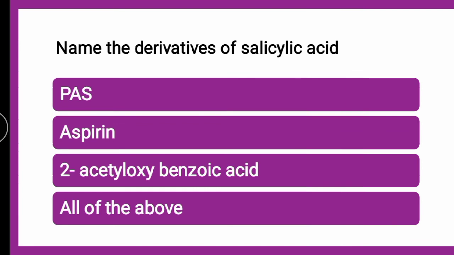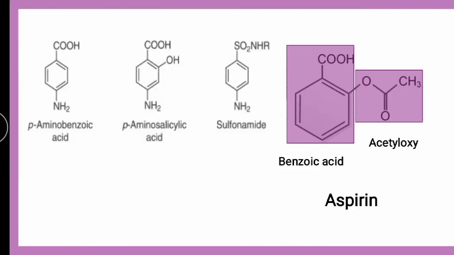Next question is, name the derivative of salicylic acid, whether it is PAS, aspirin, 2-acetyloxybenzoic acid, or all of them. The correct answer is all of them. PAS is also a derivative of salicylic acid.